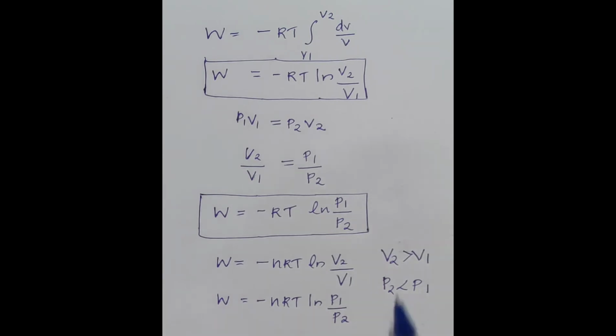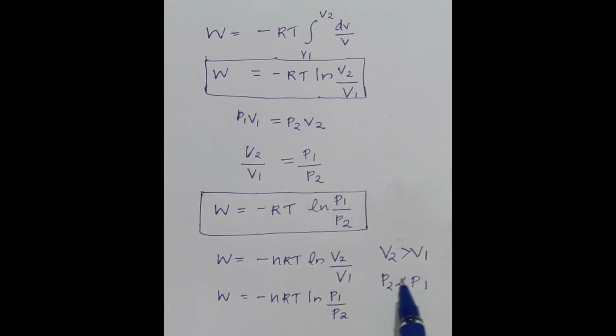And so we can write that V2 is greater than V1 and P2 is less than P1. We have to notice one more point for a reversible process. For an isothermal reversible process, the work done, that is the reversible work done, is also the maximum work.